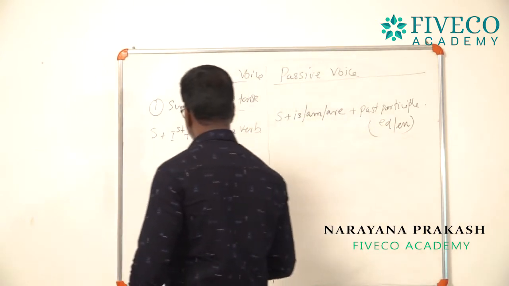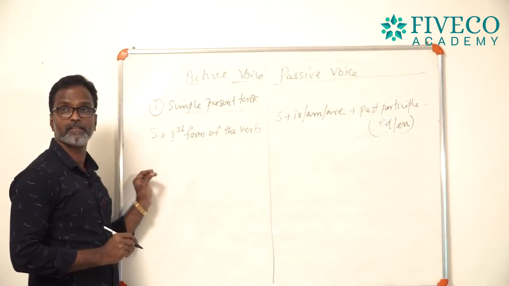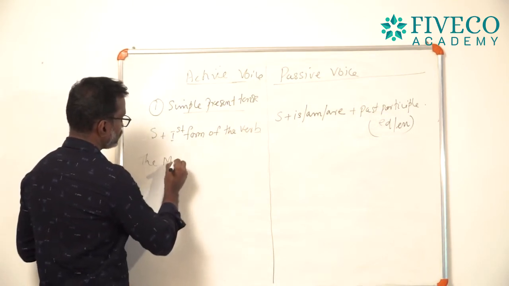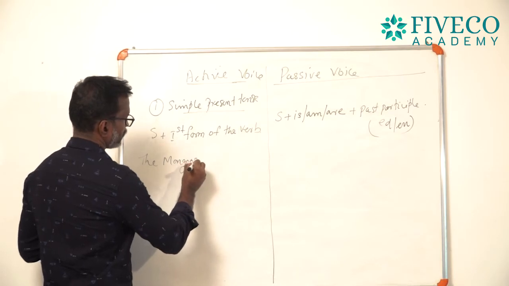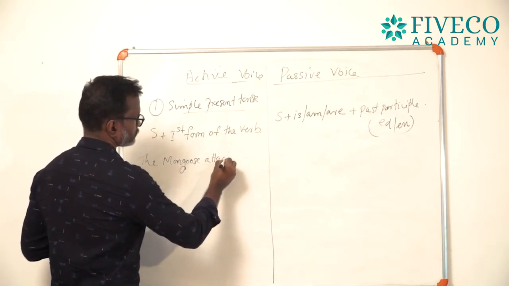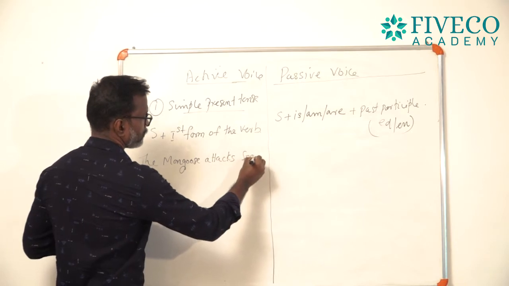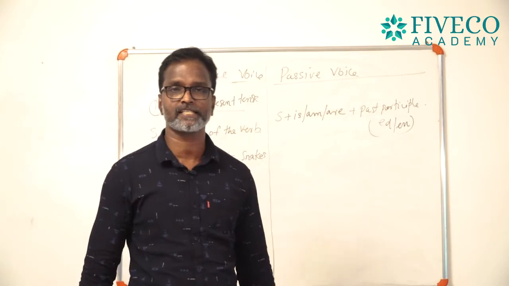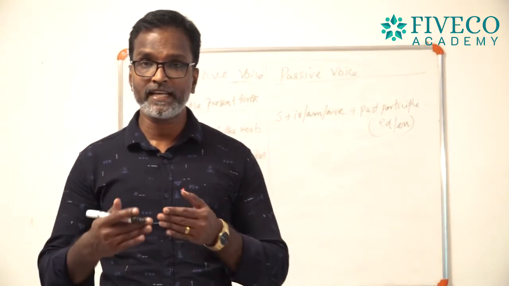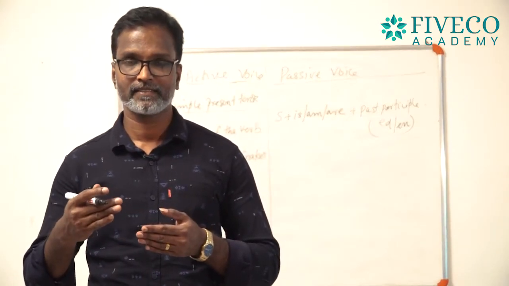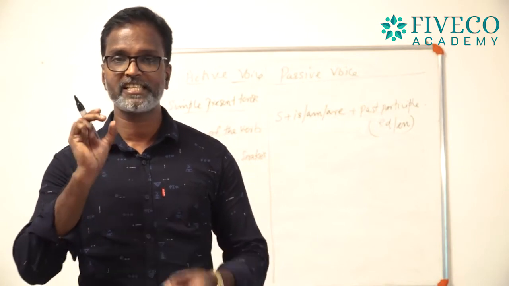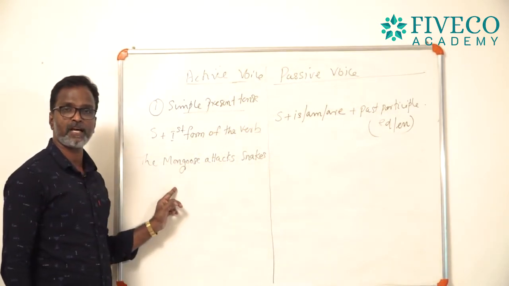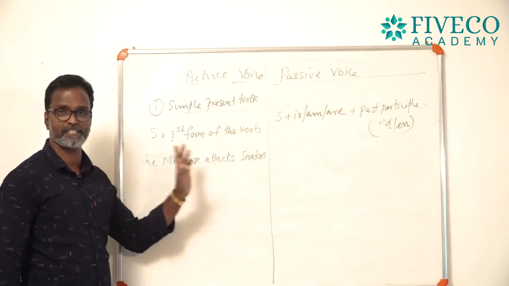Okay. I shall give you one example, then you can easily understand. One example: the mongoose attacks snakes. A simple sentence, the mongoose attacks snakes. And when you get a sentence like this, you want to do a first step. And what is that first step? You just mark subject, verb and object.